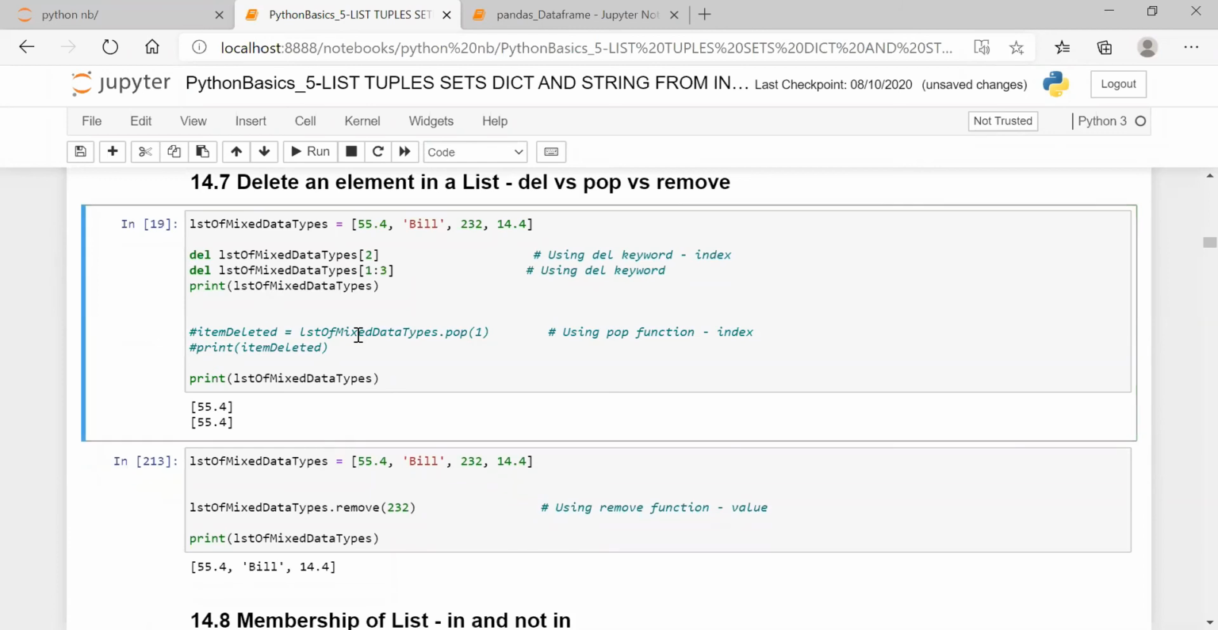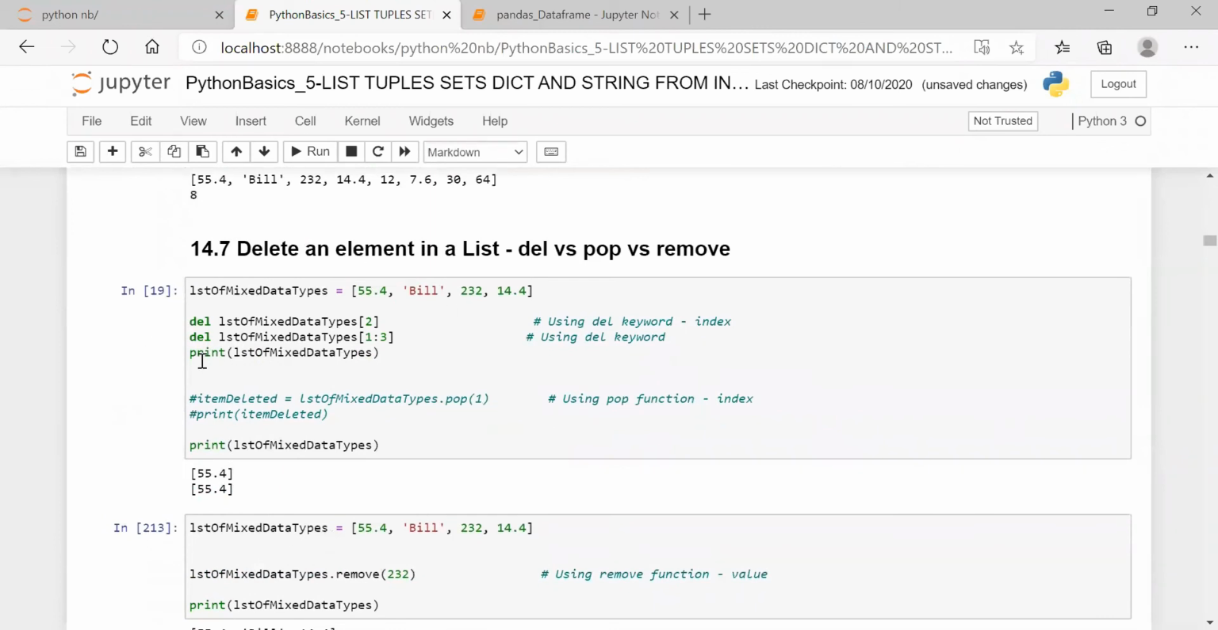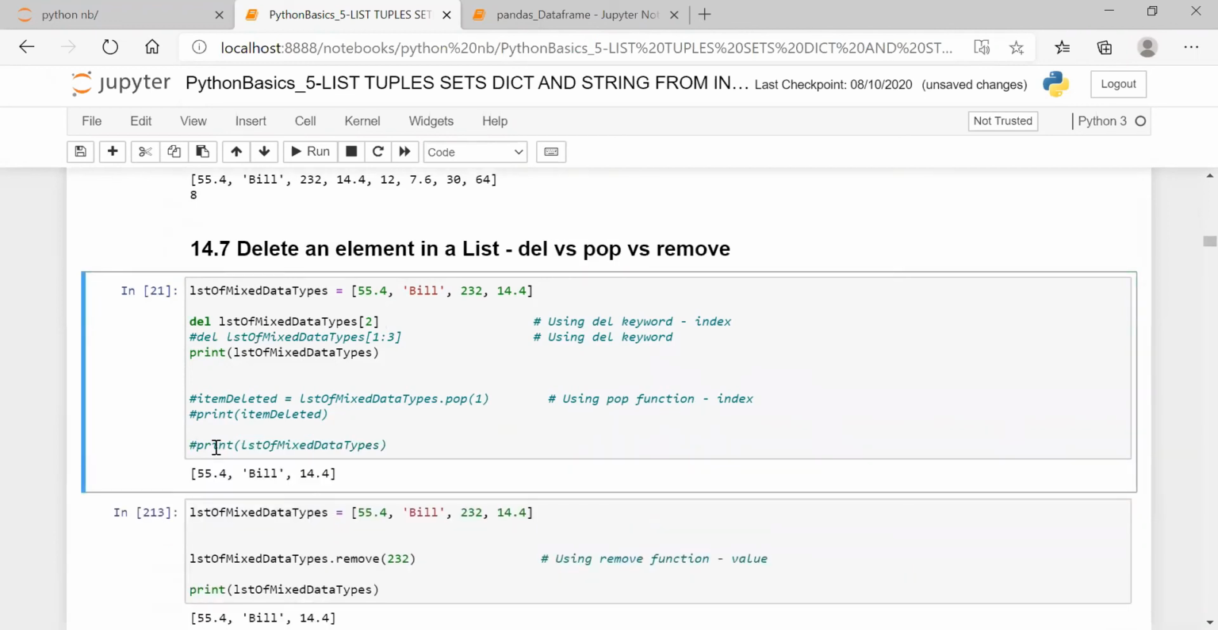So when I execute, I'm getting only 5544. First thing I am deleting, see here very clearly. I was just deleting the element of index 2, it was removed. What is the element at index 2? 232. So 232 is removed. Okay.